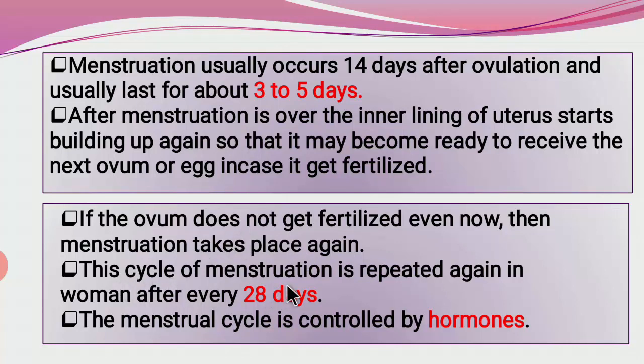This cycle of menstruation is repeated in women after 28 days. This menstrual cycle is controlled by hormones. Means whatever changes occur, they are controlled by the hormones. Now we will discuss the different hormones which play an important role in the menstrual cycle.